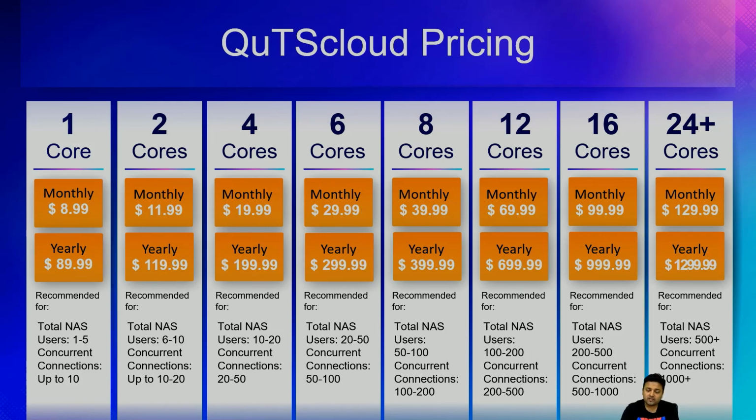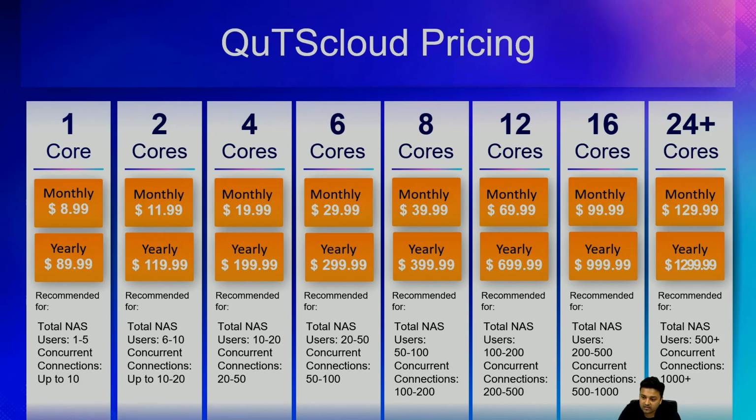But if you would like to have more users on your Cloud NAS, let's say for a large enterprise which may have more than 100 or more than 500 users, we recommend that they use a 12-core machine, a 16-core machine, or a 24+ core machine. The pricing of a 12-core machine will be 69.99 USD per month, and for a yearly license it will be 699.99 per year. So this is the license fee of QuTScloud.